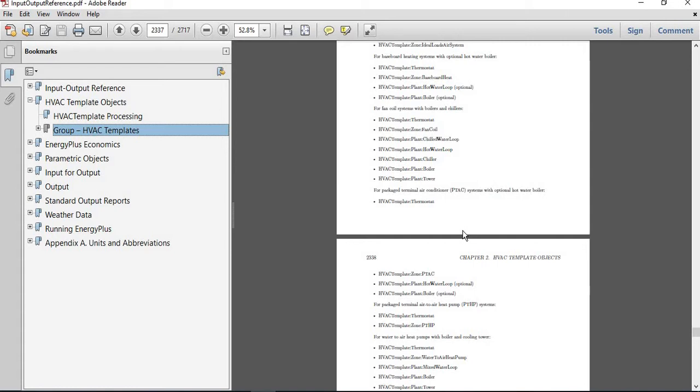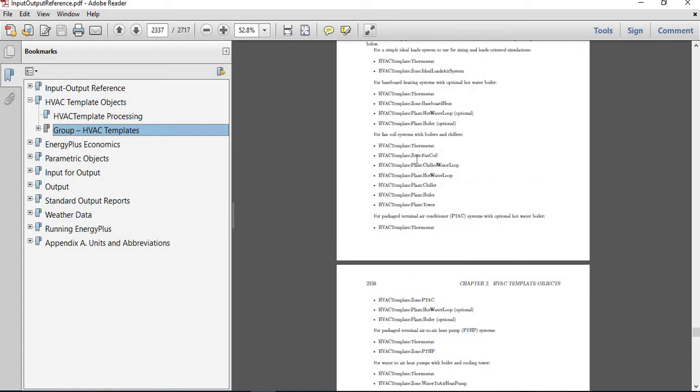Okay, here I want to try to build this system. So this system uses fan coil systems for the indoor unit and uses a chiller. It uses a chilled water loop. Okay, we also need to define the hot water loop. Even though we do not use a hot water loop in our real system, we still need to assign it if we want to use this template. We can set the schedule to be off all the time. We just need to make the object for the hot water loop and also the boiler.